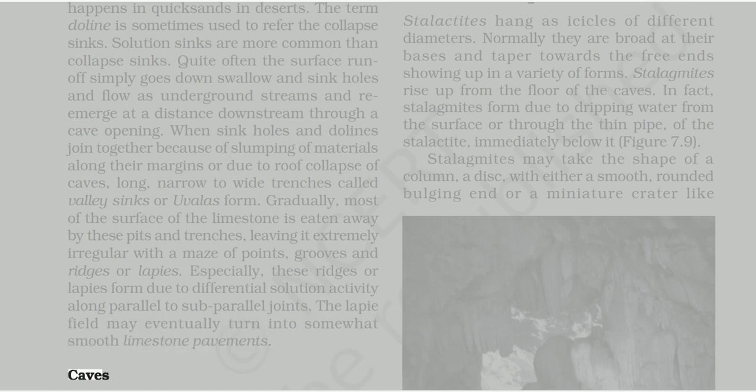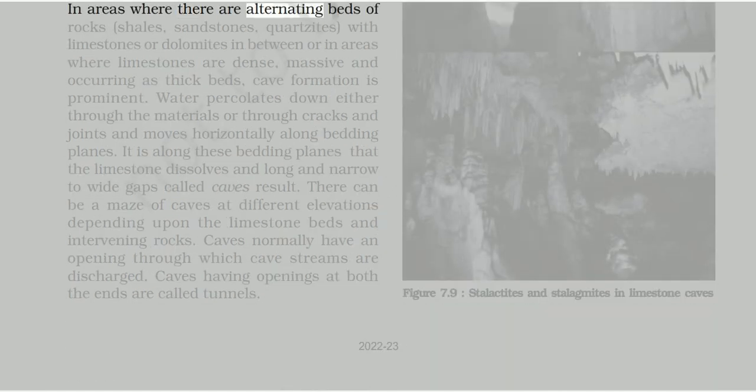Caves. In areas where there are alternating beds of rocks, shales, sandstones, quartzites, with limestones or dolomites in between, or in areas where limestones are dense, massive and occurring as thick beds, cave formation is prominent. Water percolates down either through the materials or through cracks and joints and moves horizontally along bedding planes. It is along these bedding planes that the limestone dissolves and long and narrow to wide gaps called caves result. There can be a maze of caves at different elevations depending upon the limestone beds and intervening rocks. Caves normally have an opening through which cave streams are discharged. Caves having openings at both the ends are called tunnels.